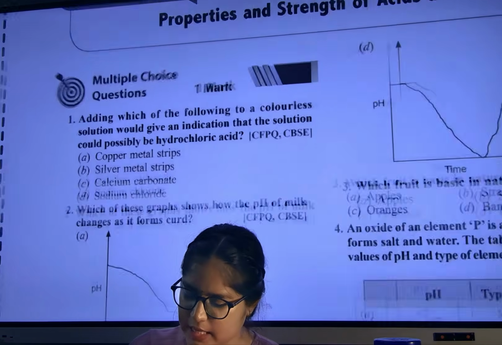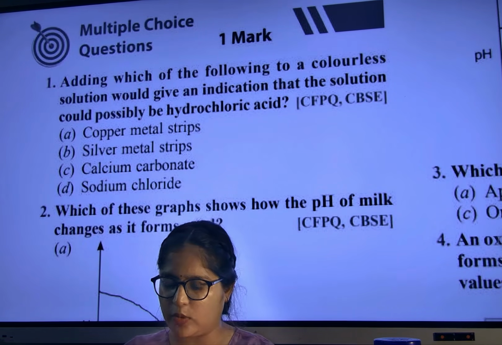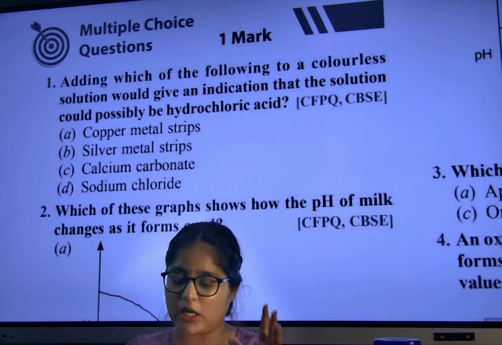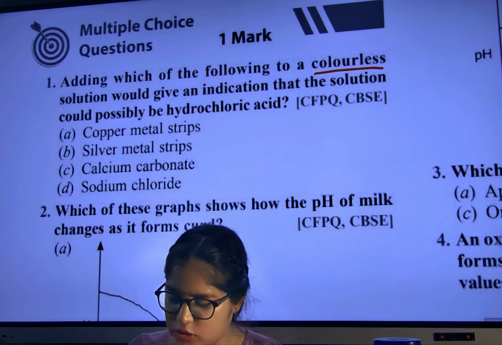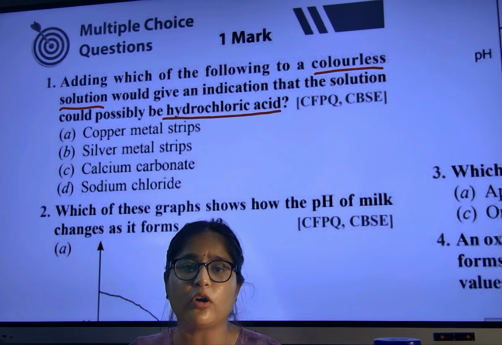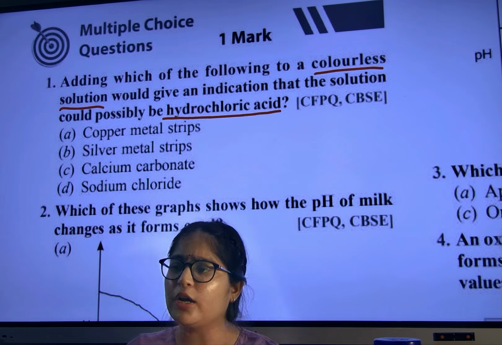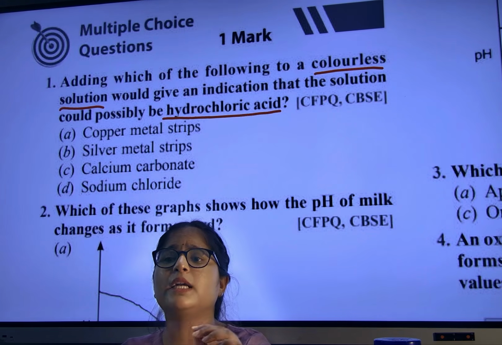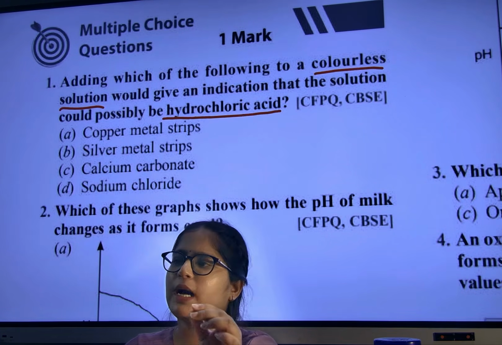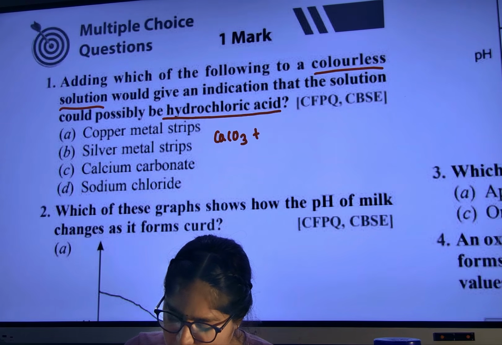Okay, so today we will start the previous year questions of acids, bases and salts. Let us do it quickly. The first question: adding which of the following to a colorless solution? A colorless solution indicates that the solution could possibly be hydrochloric acid. Write one star point in your notebook: who can react with hydrochloric acid? Only calcium carbonate has the capacity to react. So write down, calcium carbonate will react with 2HCl.